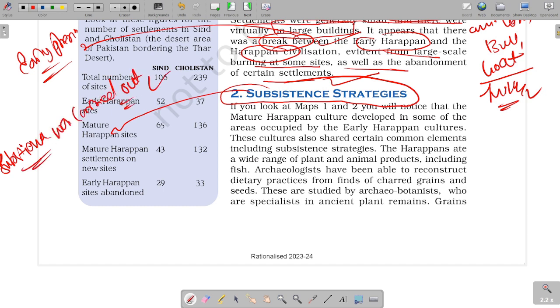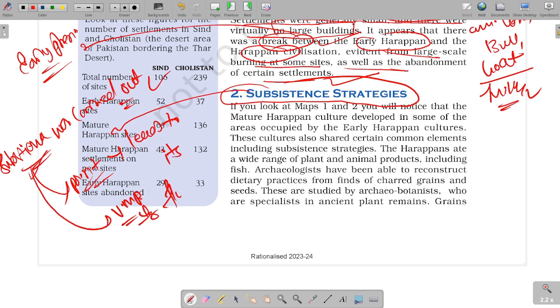This is a major point which leads to its development. Subsistence is very important for flourishing, and it was achieved in many ways like agriculture, trade, surplus, economic activities, etc.